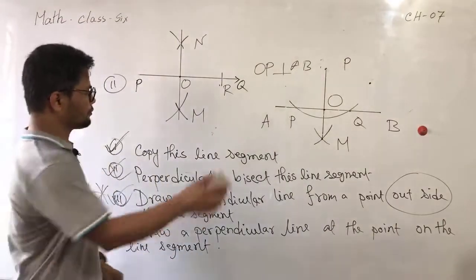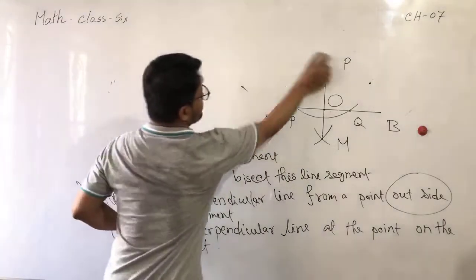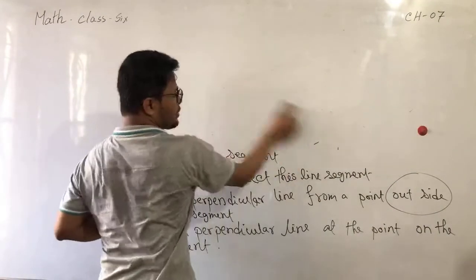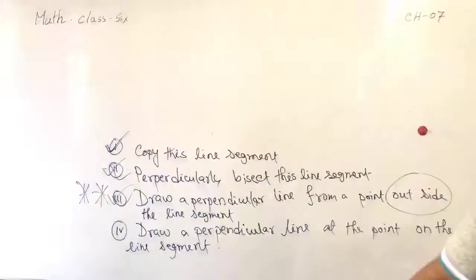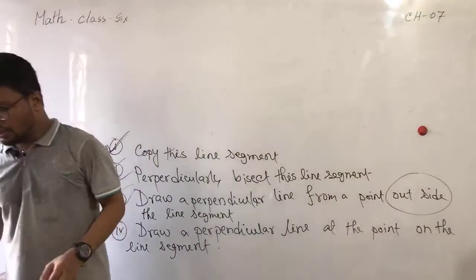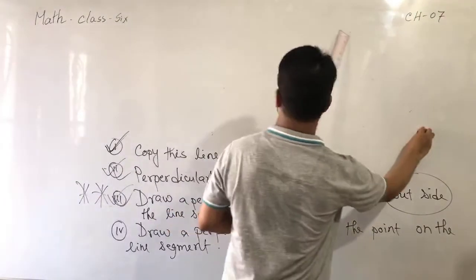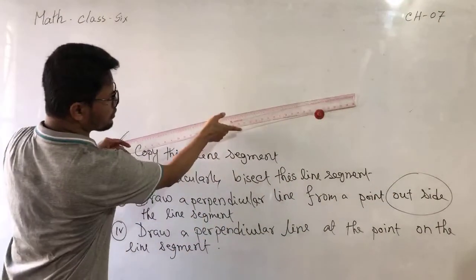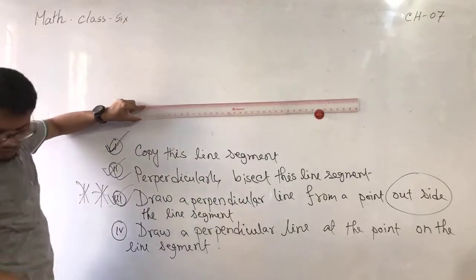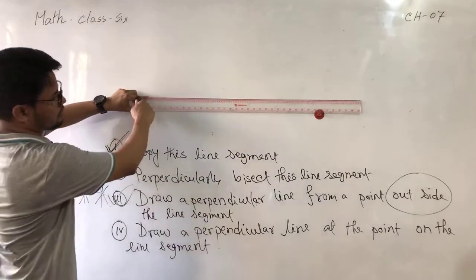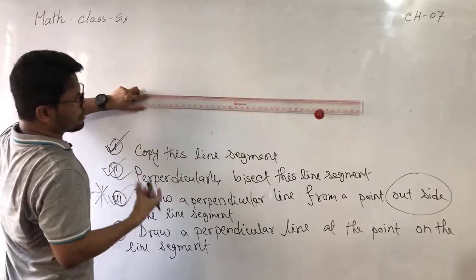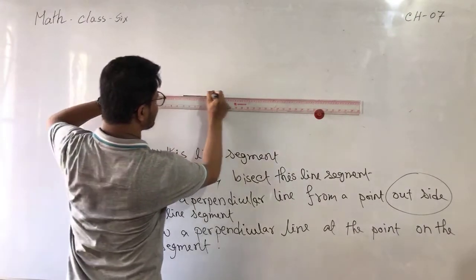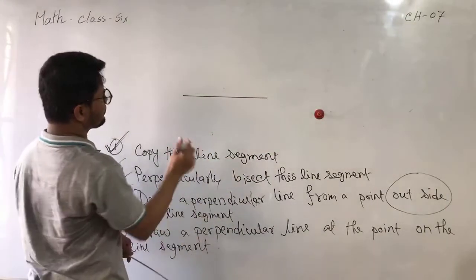Okay, number 4. This is the number 4. Like this one, you can think here. This is the line segment.